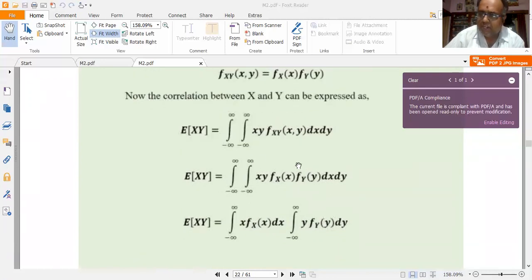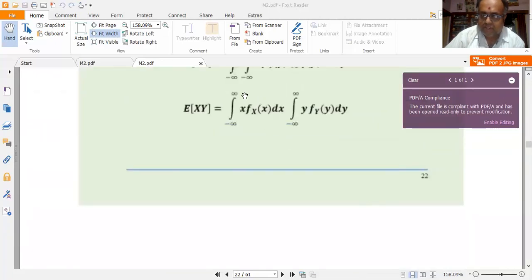Now this double integral is an iterated or repeated integral. So this can be split as the product of two one-dimensional integrals. I can write this as an integral in terms of x multiplied by an integral in terms of y. So E of xy is equal to the integral from minus infinity to plus infinity of x fx of x dx into the integral from minus infinity to plus infinity of y fy of y dy.